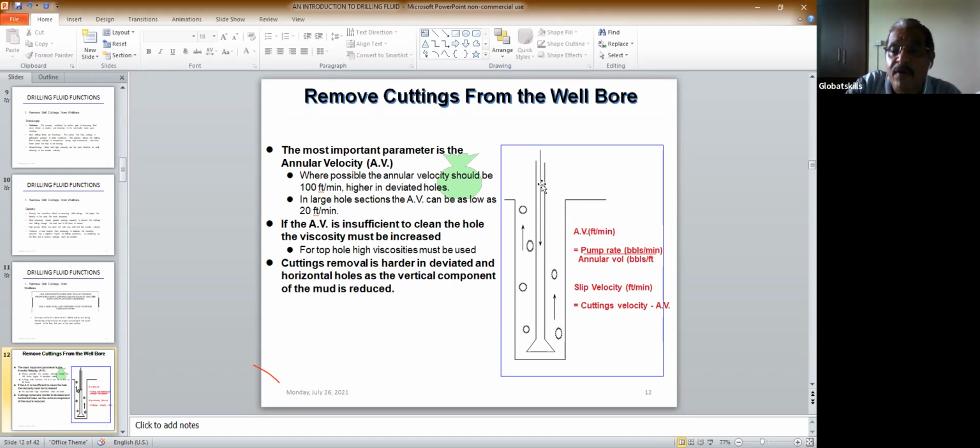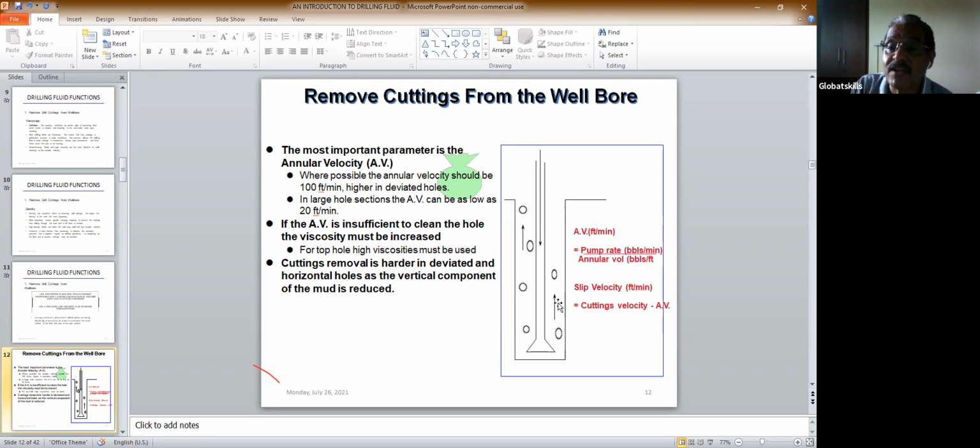Then you calculate the volume of the string. You know the string volume. Suppose you are using a 5-inch drill pipe. So 5 is the diameter, take the radius, and you know the volume. So the whole hole volume minus the string volume will give the annular volume. You take the pump rate divided by the annular volume, which gives the annular velocity. This calculation you can do manually, but nowadays there is also software. You just put in the numbers and you get the value.